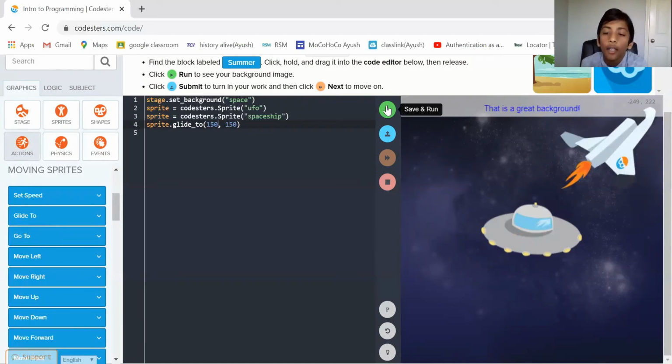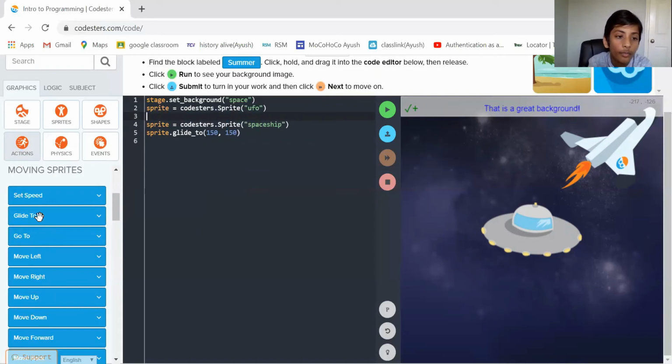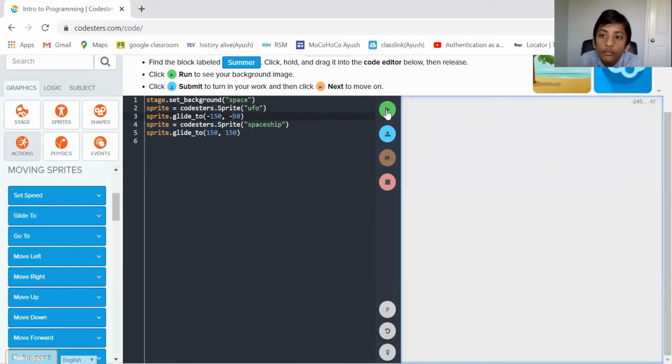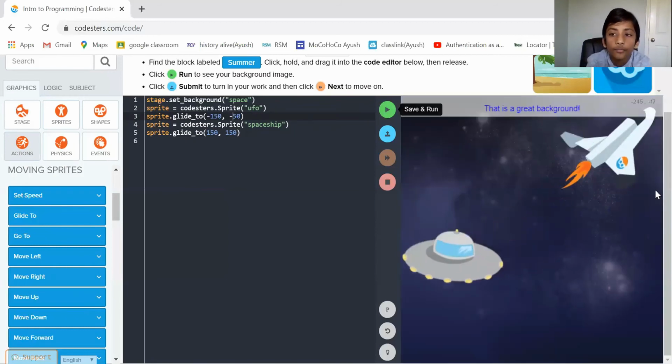Okay. And now we just need to move this UFO to around here. So let's get another, hold on. Let's get another glide block. And if we want it to glide to around here, we should make it like -150 and -50. Okay, so we have that.